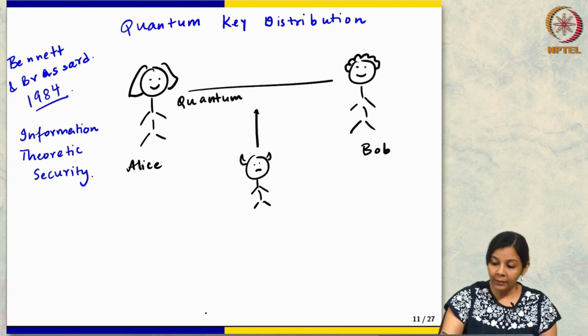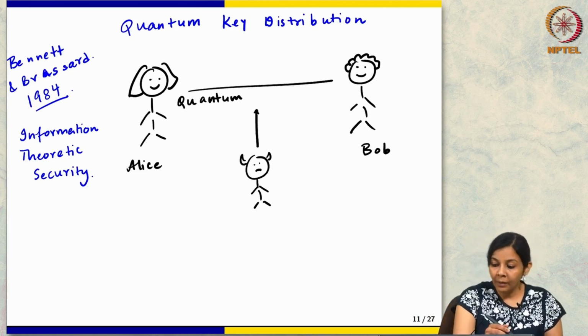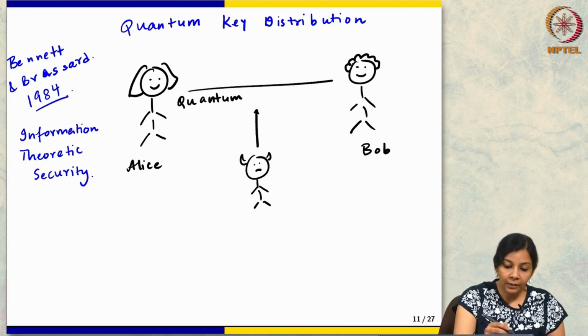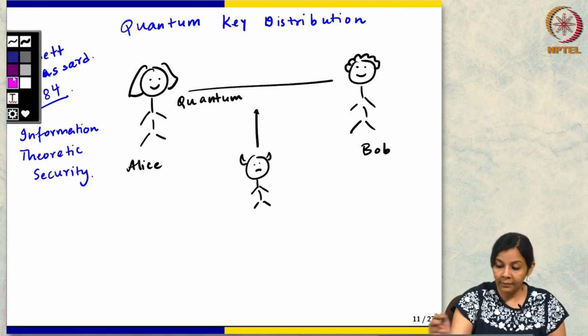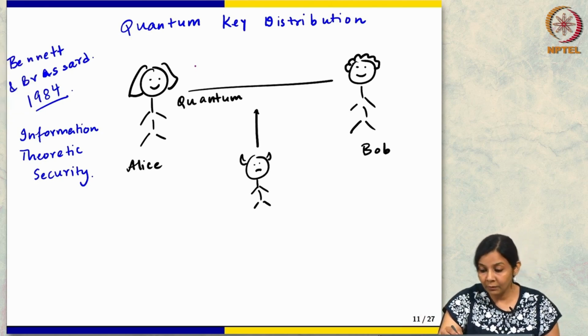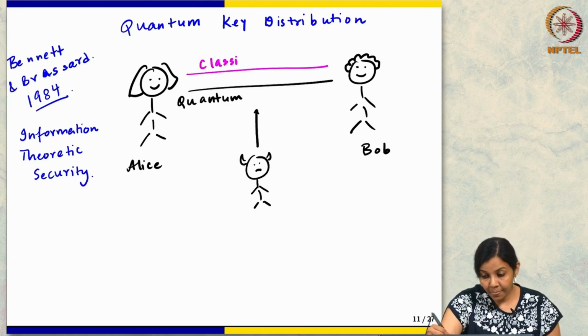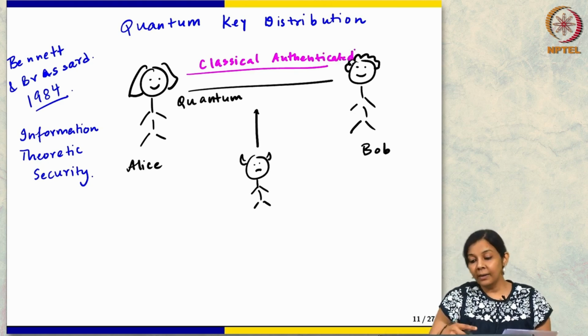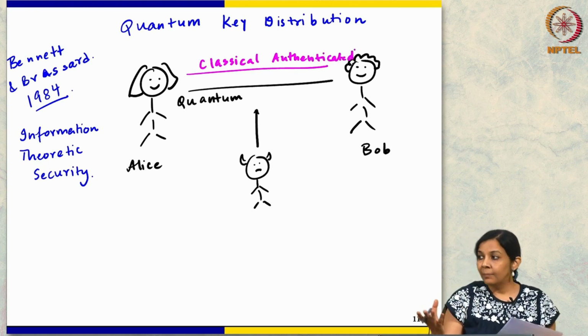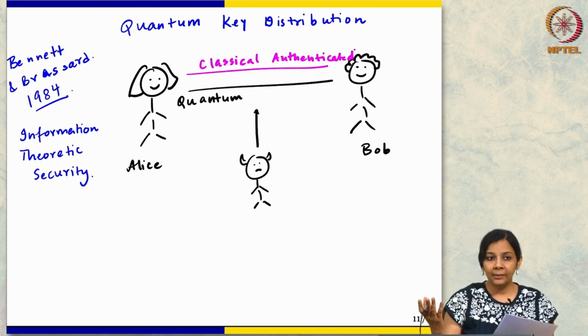So let me draw that, maybe with a different color, just to specify that this is a classical channel. And this is authenticated. So what does authenticated mean? Well, Eve can still eavesdrop, but if she tries to tamper with anything, this will be detected.